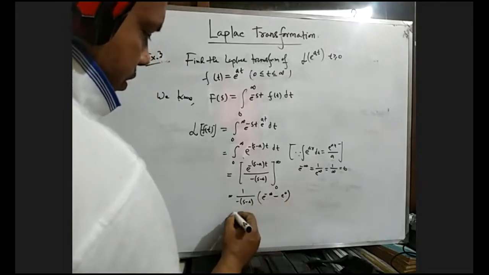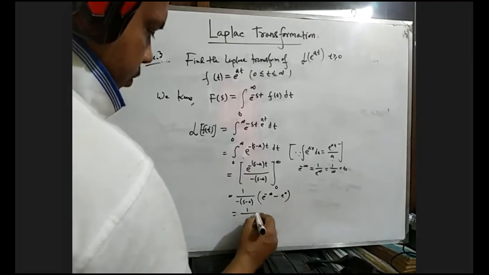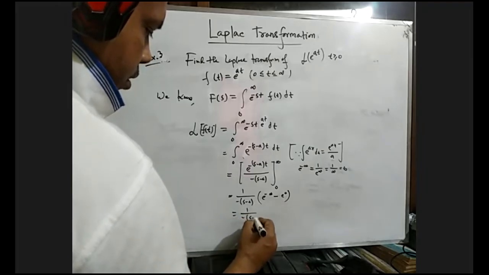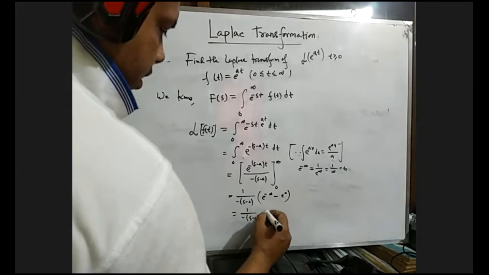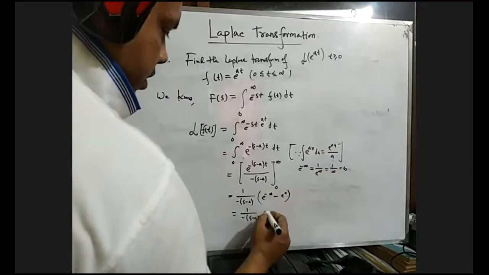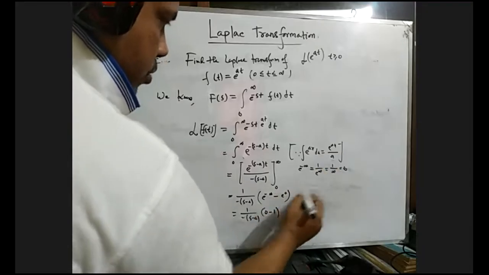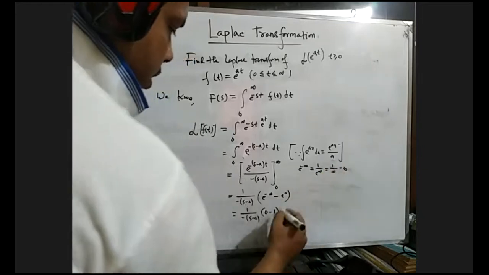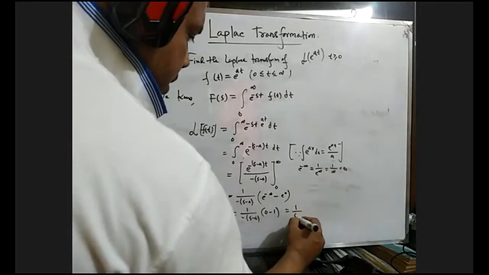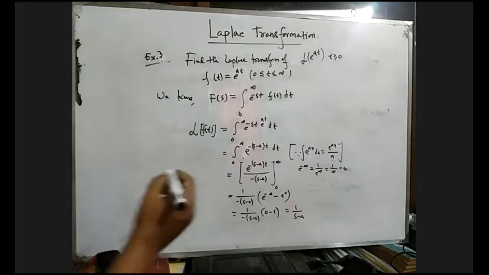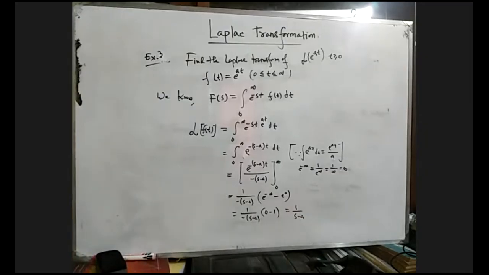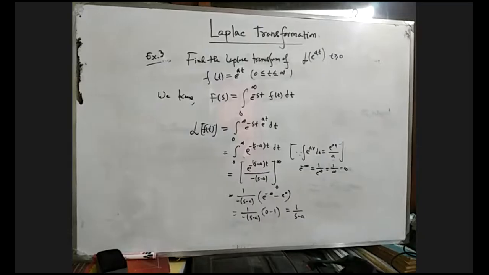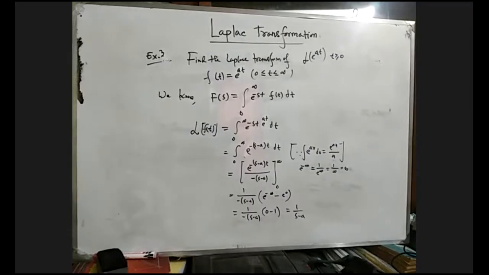So minus s minus a. The upper limit term means 0. E to the power 0 means 1. So we get 1 divided by s minus a. This is the Laplace transformation of e to the power at. So very easy.